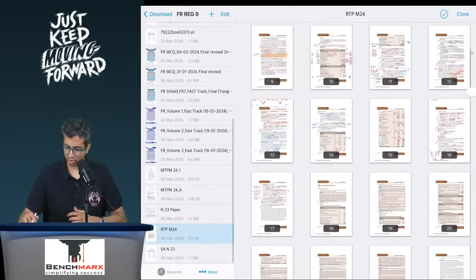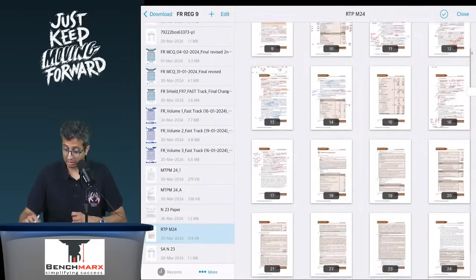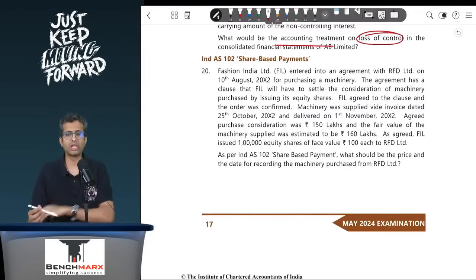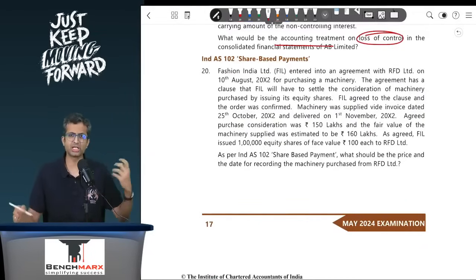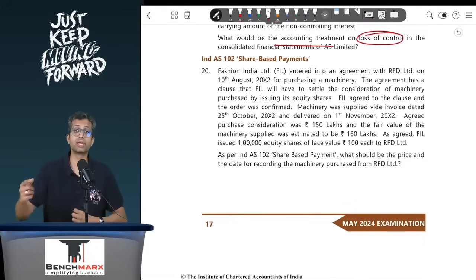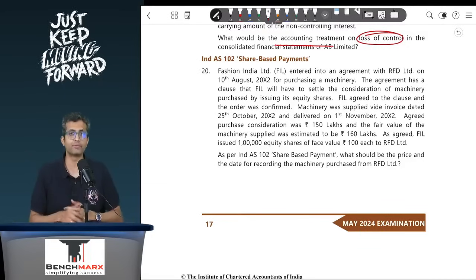The last question over here is on share based payment for other than employees. In case of other than employees, that is for goods and services, you will have a grant date, you will have the measurement date. Grant date is a date when agreement is entered into. Measurement date of fair value happens on the date when the risk and reward is actually transferred. That is usually the date when delivery is given, control is transferred. Again, the fair value is based on first the fair value of the goods and services, and if the fair value of the goods and services are not available, then you take the fair value of the shares.